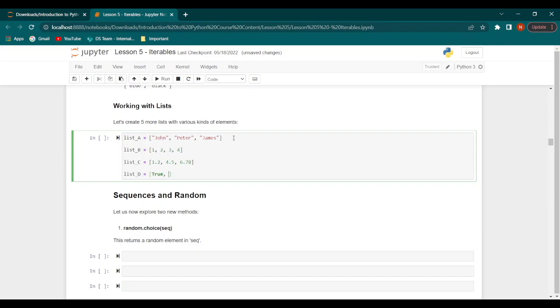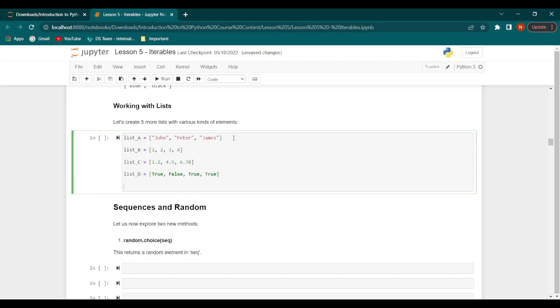So we'll have true, false, true, true. Finally, let's just throw in a random list E, and let's populate this with all kinds of objects of various different data types. So we'll throw in a name here. Let's put John again. Then we will put an integer, and then we will put a float value, and finally we will put a Boolean.